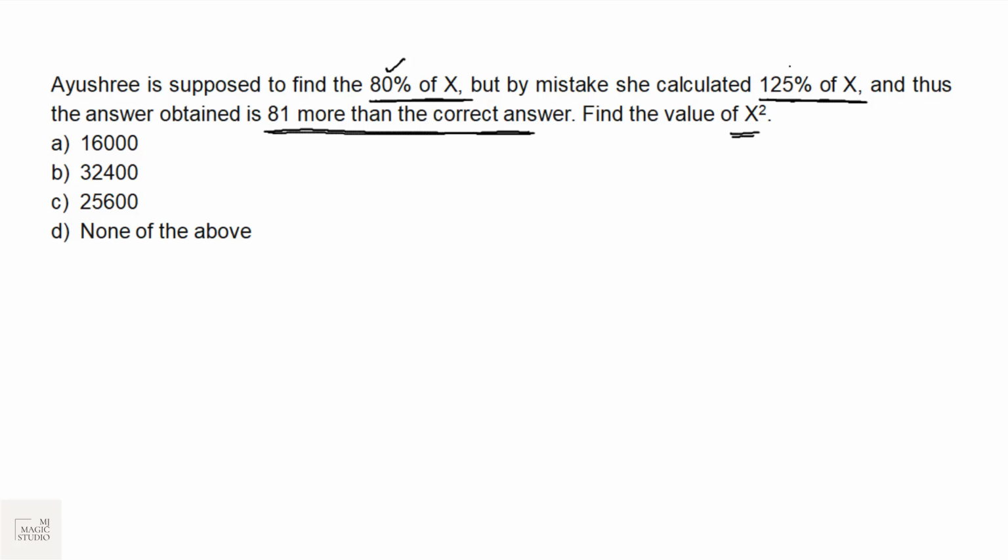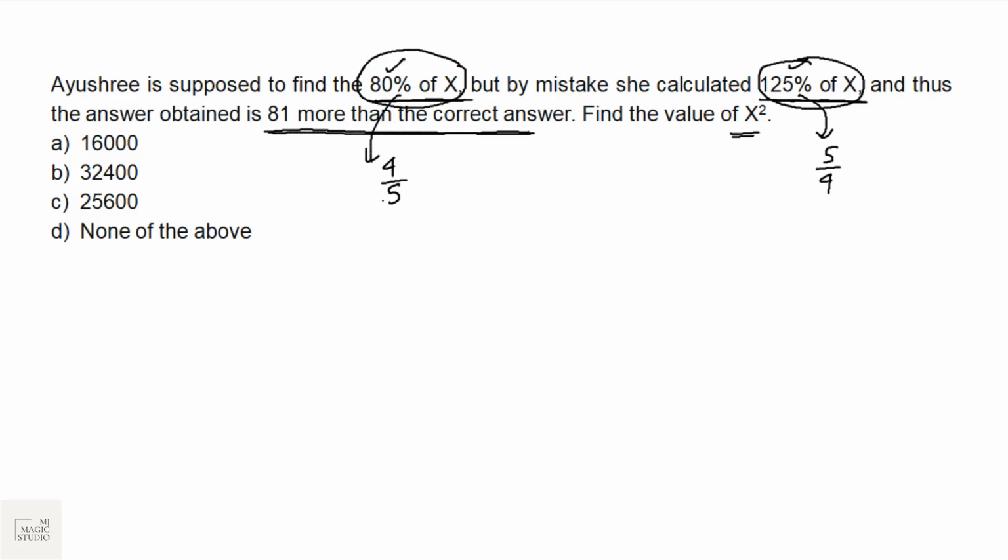This is the sum of percentage. We can find the difference in percentage and move on. This sum can also be given with the help of fractions. Please try to understand that also. Instead of giving 80%, they can give you 4 by 5. Instead of giving 125%, they can give you 5 by 4.